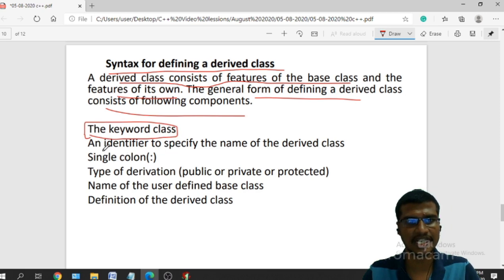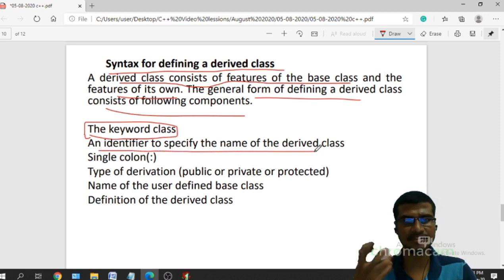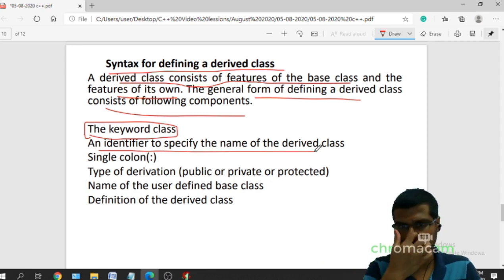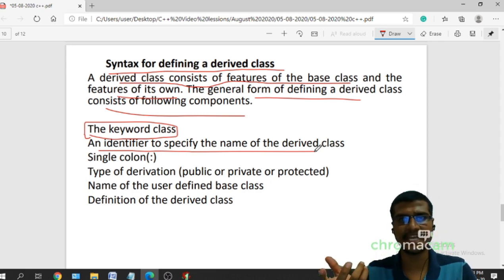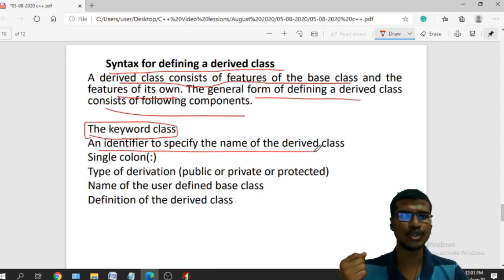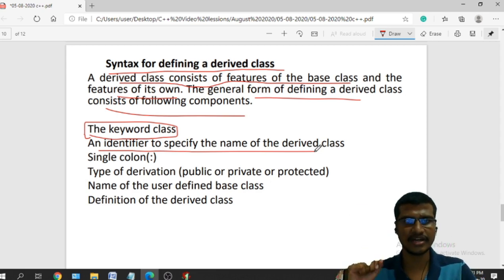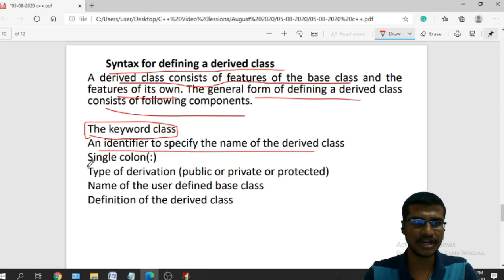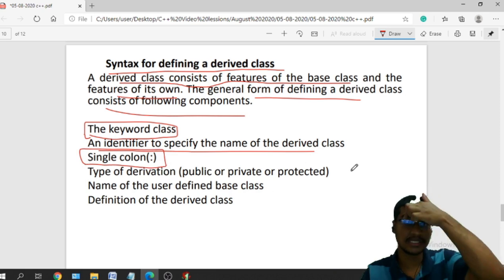It will contain the class keyword and an identifier to specify the name of the derived class. And what is the name of the derived class? It is the same thing as how you create the name of a class. The same thing will be applicable over here. So first is the keyword class, then the name of the derived class, and we have this single colon. This is very important, don't confuse it with the two colons.